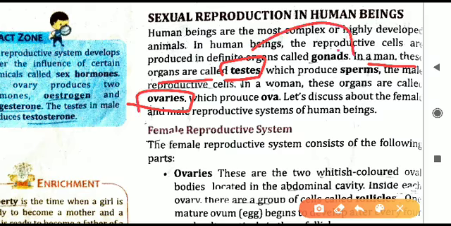Testis will produce the male reproductive cell, that is the sperm. Ovaries will produce the female reproductive cell, that is the ova. Ova is the egg only. So when sperm and ova both fuse, what is formed? Just now we have seen in the previous topic, the zygote will form, and the zygote develops into an embryo. So this is the whole process.